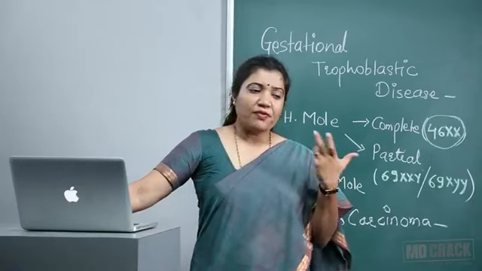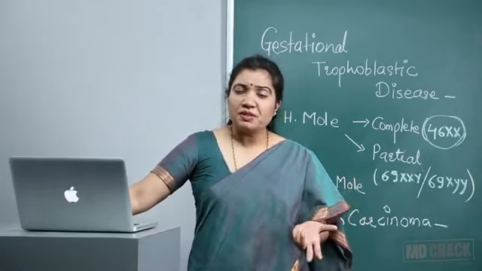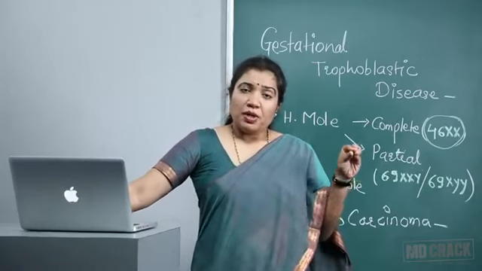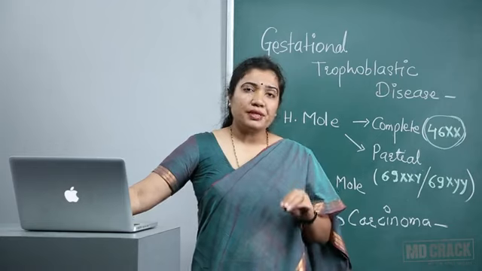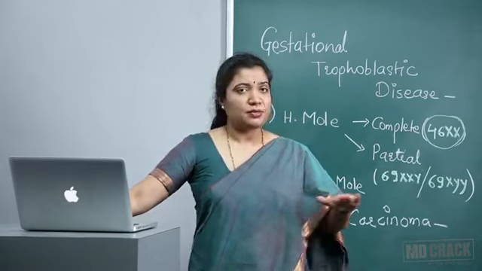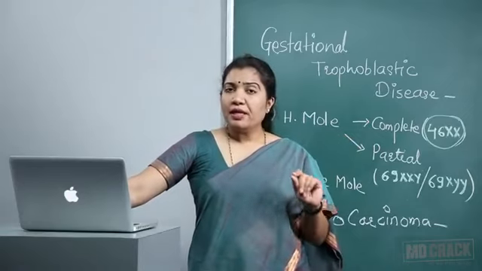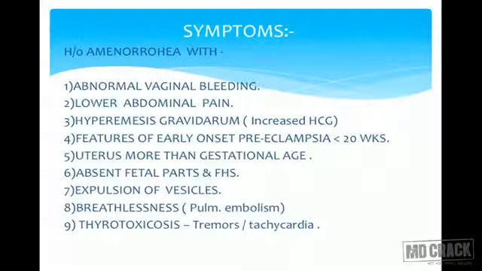So at that time we have emesis gravidarum, we have hyperemesis gravidarum. In the second trimester, late second trimester, maybe PIH starts. But in vesicular mole, all these pregnancy symptoms will be exaggerated. I am talking about complete mole. In complete mole, all the early pregnancy symptoms are exaggerated. There would be hyperemesis gravidarum because of increased HCG. There would be features of early onset preeclampsia. Preeclampsia, that is PIH, usually after 24 weeks, but here less than 20 weeks we will find that the patient's blood pressure is high.